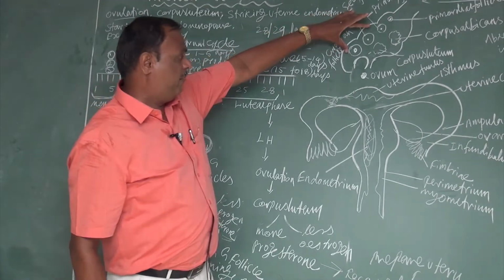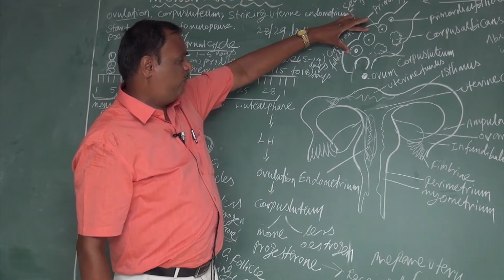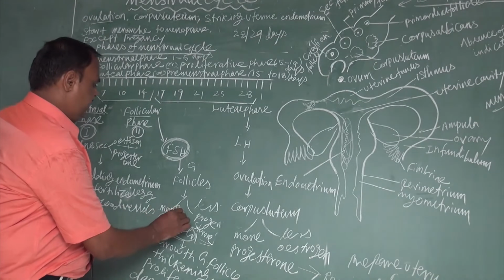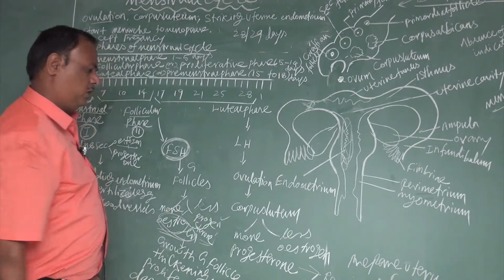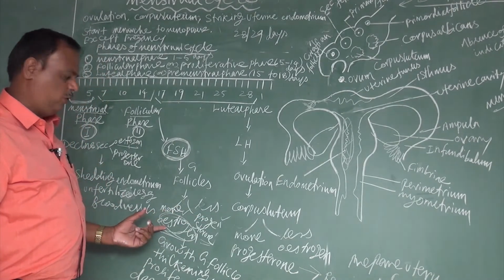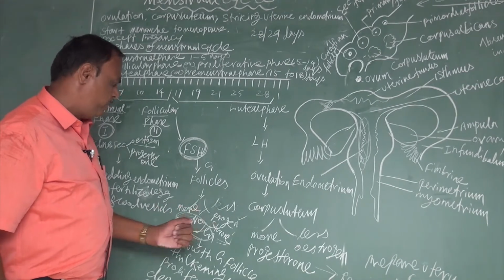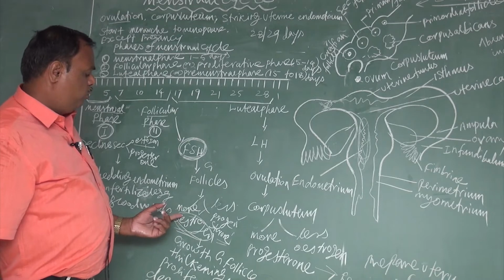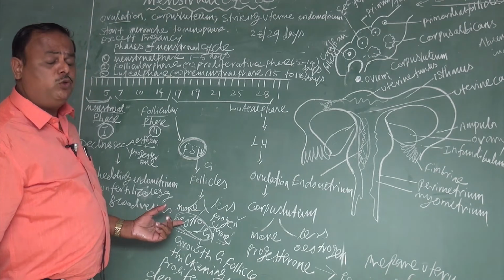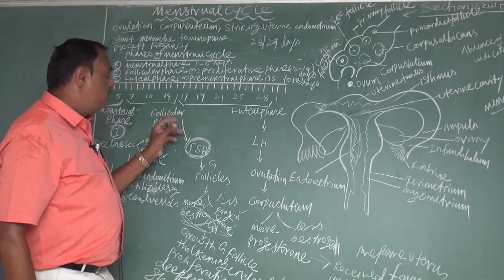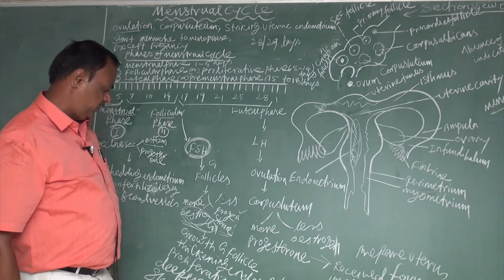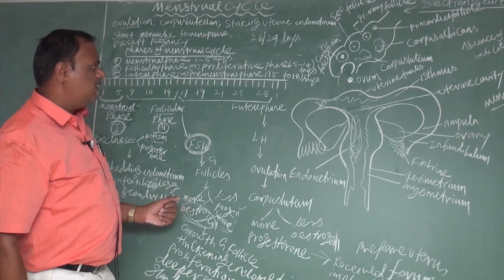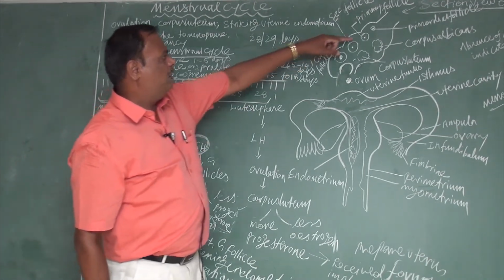While growing, the Graafian follicle enlarges and secretes two hormones, estrogen and progesterone, with more estrogen and less progesterone secreted into the blood. Due to the greater secretion of estrogen, estrogen is the predominant hormone during the follicular phase. Due to the stimulation of estrogen, follicles in the ovary grow and develop.